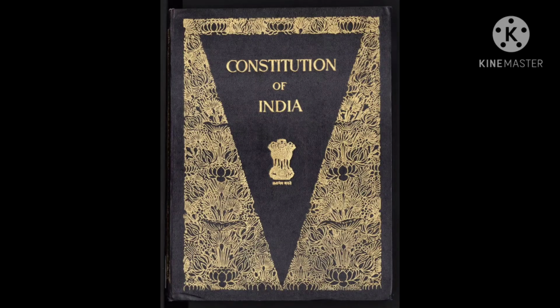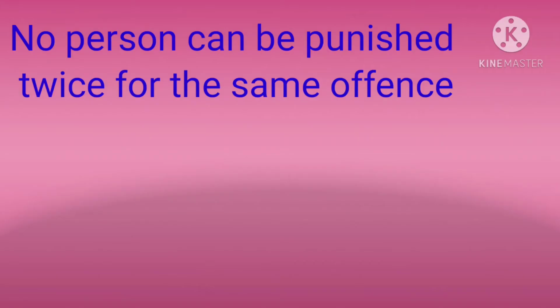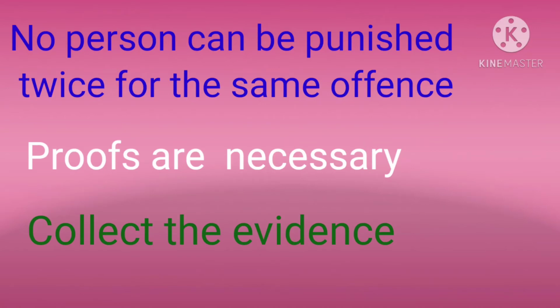There are some supplementary rights to the right to life, such as no person can be punished twice for the same offense. Next, proofs are necessary before punishing a person. Means to punish a person, they have to submit the proof. The police will collect the evidence against the person who has been arrested or formally charged with the crime.